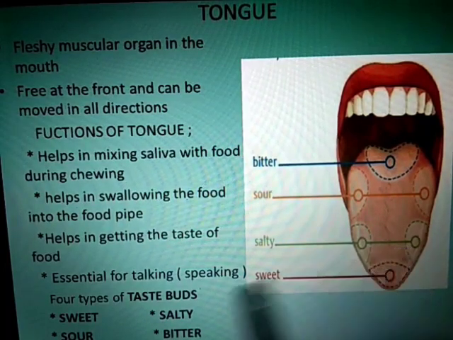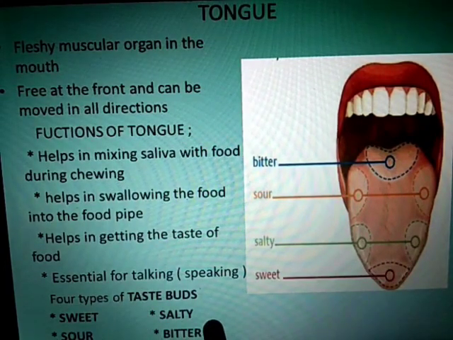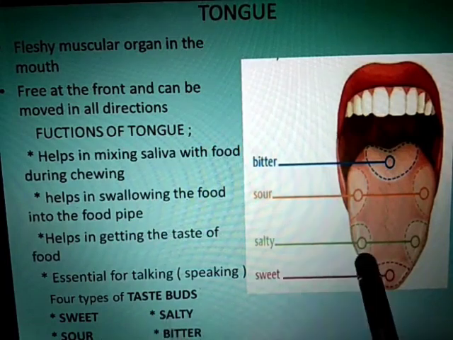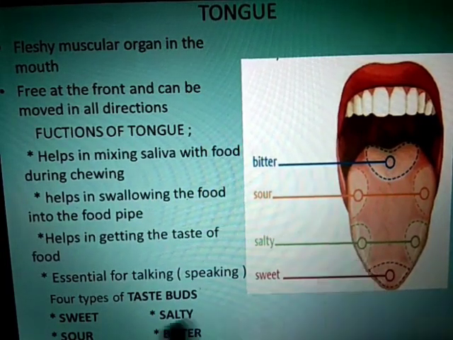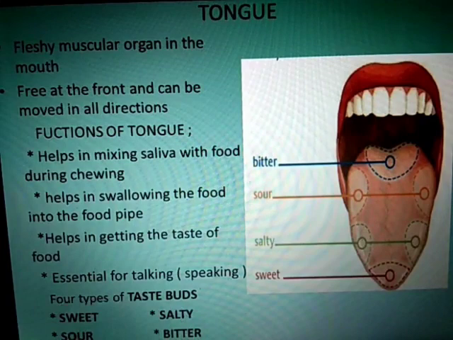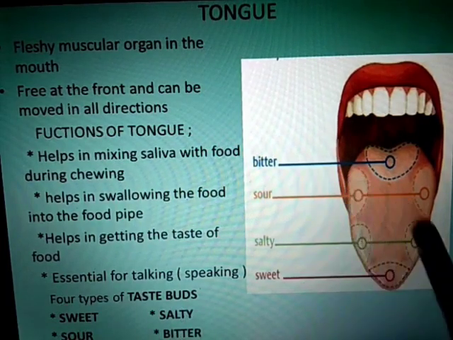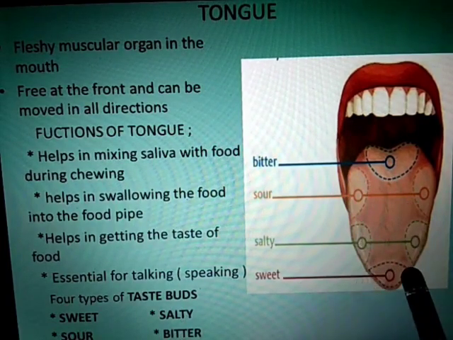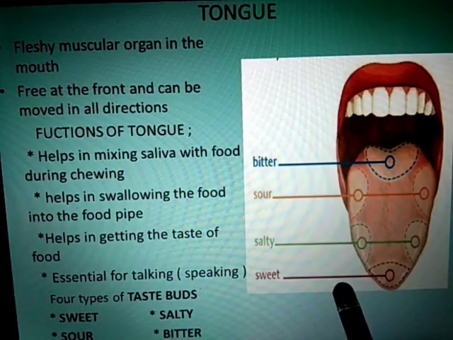Clear? Now if we talk about the taste buds, all things are tasted with the help of the tongue, whether the thing is sweet, salty, sour or bitter. The food items which you eat are tasted by these taste buds. The front portion detects whether the item is sweet.